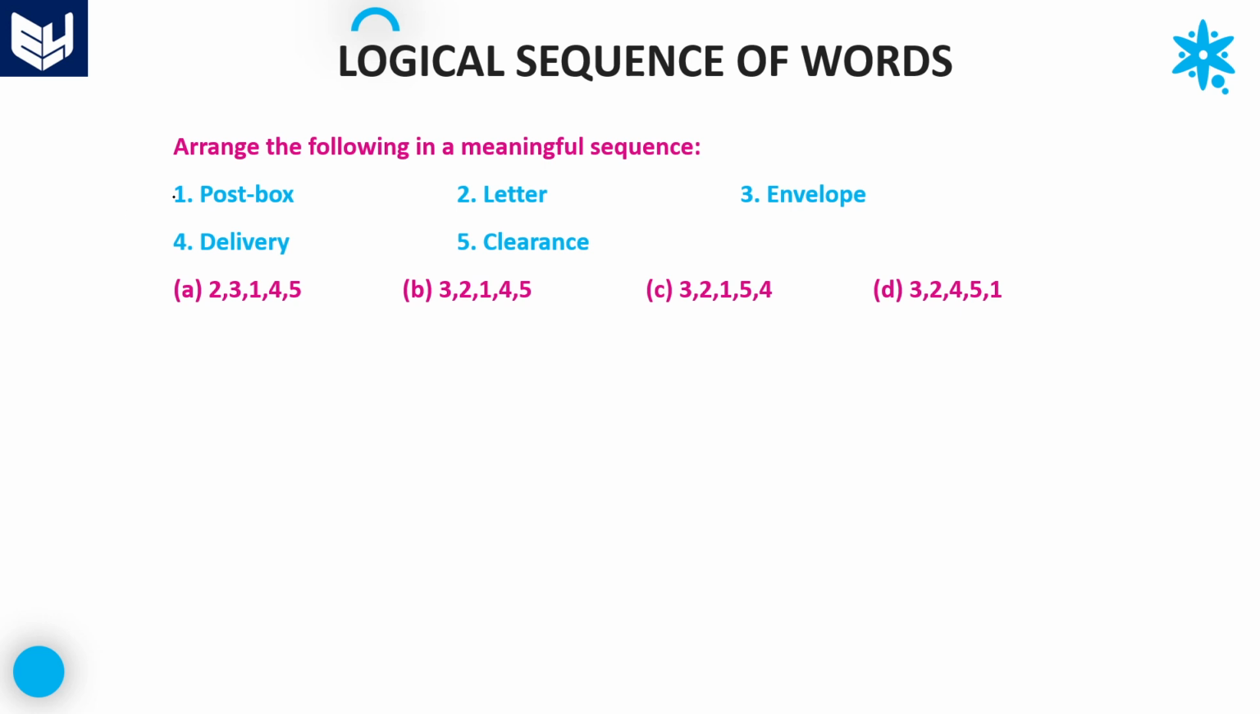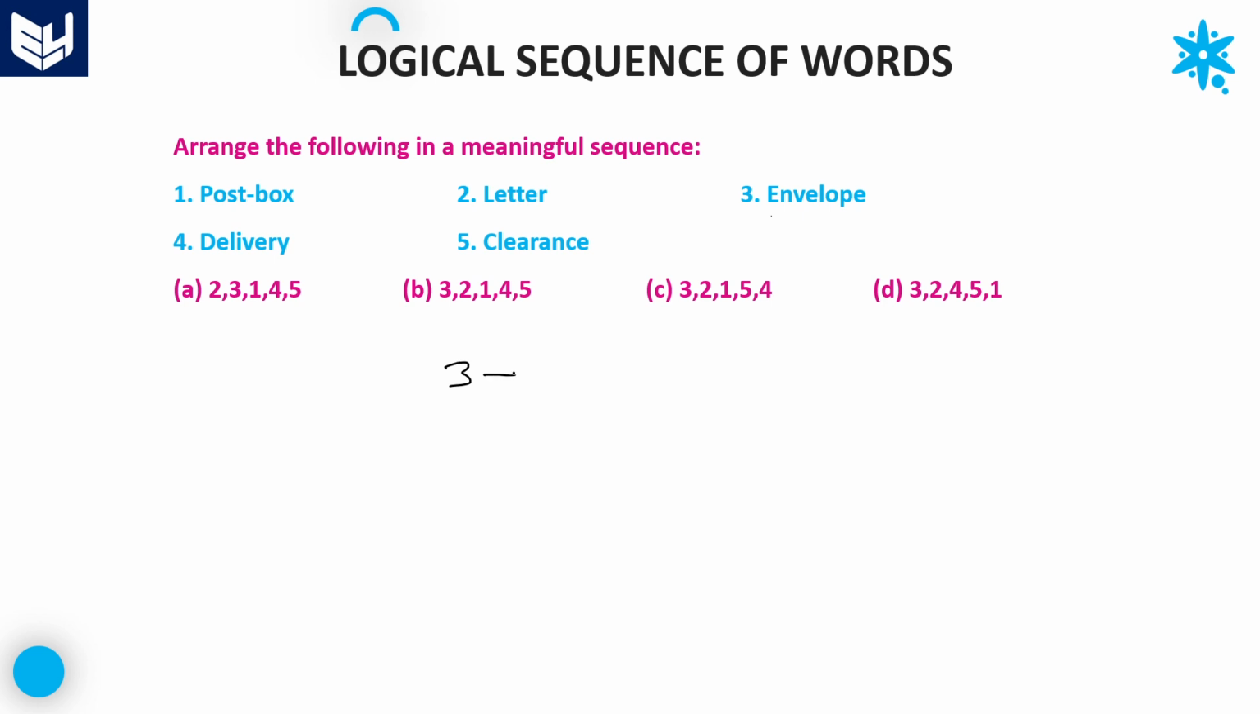Arrange the following in a meaningful sequence. Here also 5 words are given. The first word is post box. After that, letter, envelope, delivery and clearance. Guys, first of all, the correct order. Many students think the first one is letter, but it is not letter. First one is envelope. We have to keep the letter in the envelope.